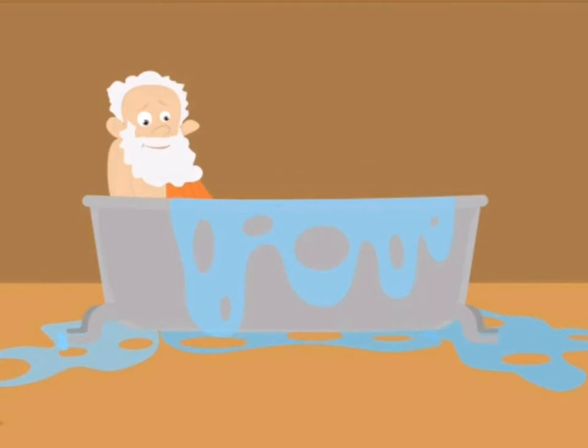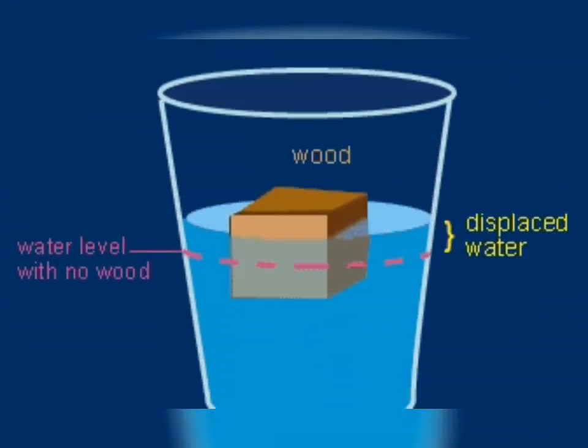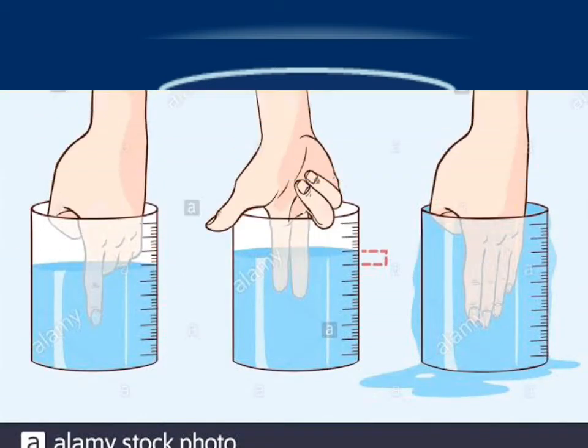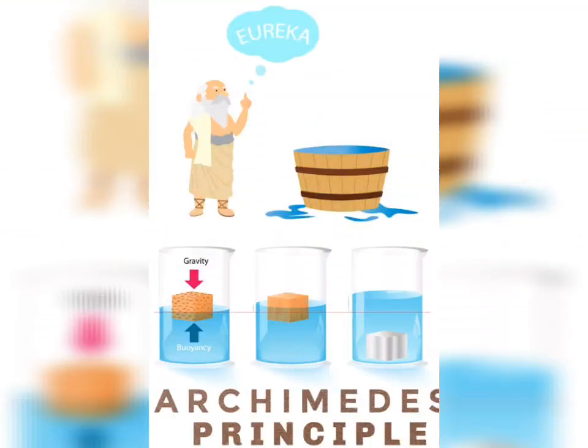In both the cases, you noticed that the water is displaced by the object that goes in. So, if an object sinks in water, it displaces water equal to its own volume. But if the object floats, then less water is displaced. Displaced means it removes the water and takes the place of the object.